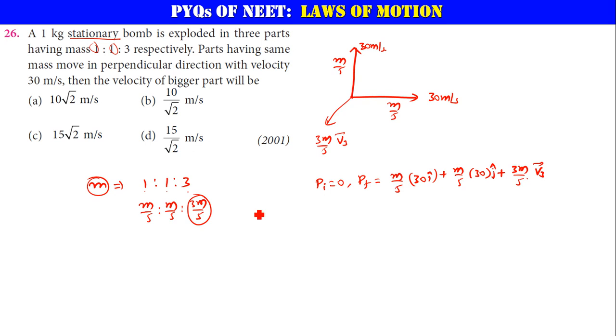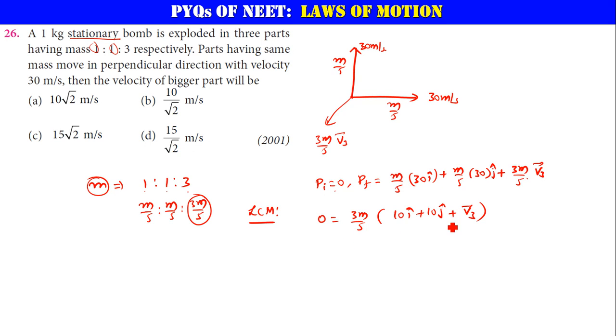Since there is no external force acting on the system, the law of conservation of momentum can be applied. Pi is equal to Pf, so 0 is equal to 3m by 5 common in all of them, times 10 i cap plus 10 j cap plus v3.